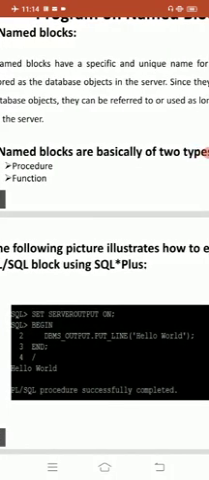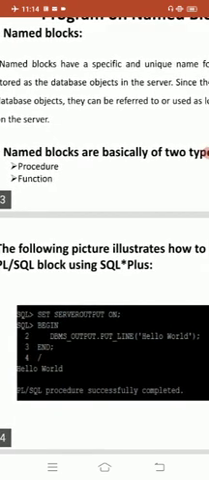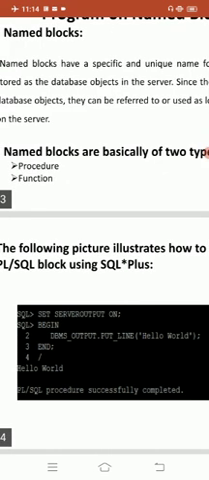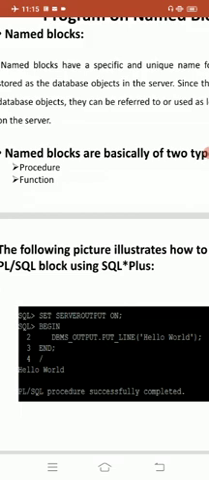Suppose you want to create a named block; it has three parts. The first is the declaration section, where we can declare variables or statements. Next, the begin execution section, which has executable statements and functions. Third is the exception section, which is the error section. We can find the error and clear it. Finally, we end the program. So these are the three sections of a named block: the declaration section, execution section and exception section.